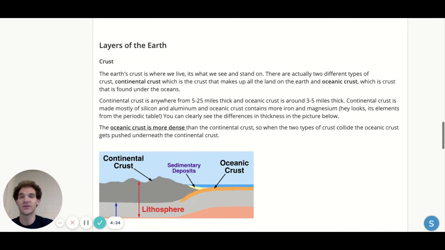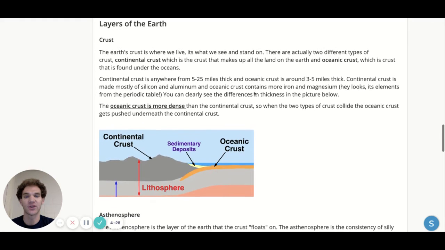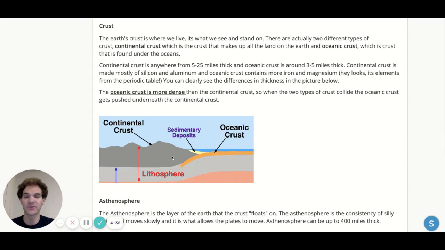Next thing we jumped in and talked about after chemistry, we started getting into earth science, plate tectonics, that sort of stuff. So we first started off by looking at layers of the earth. The layers of the earth that we are concerned about is the crust, continental crust, and oceanic crust. There's two types. Continental crust, as you can see, is much thicker than oceanic crust. And the other thing to keep in mind is that oceanic crust is more dense than continental crust, so that when those two types of crust collide, the oceanic crust gets pushed underneath the continental crust.